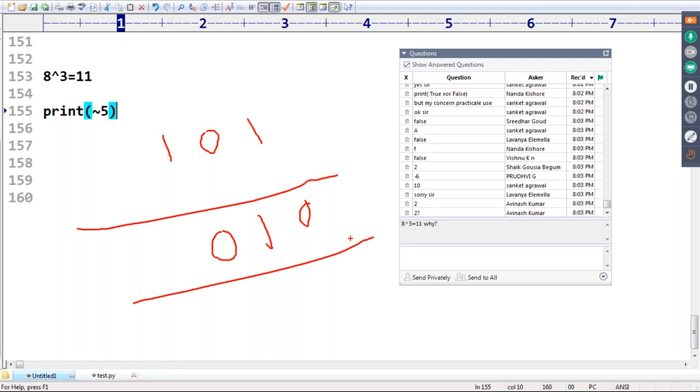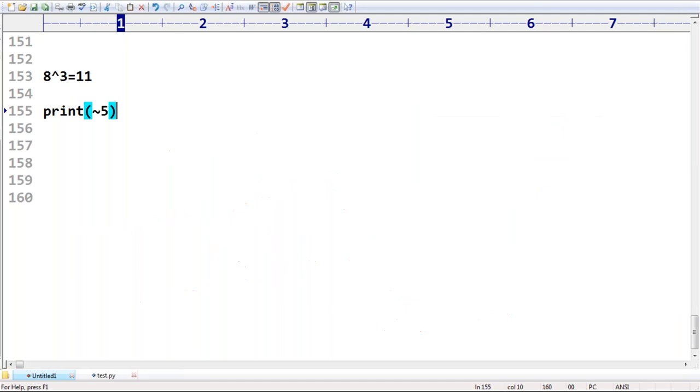Sir, 0 1 0. 0 1 0 is nothing but 2. How many people feel that 2 is the answer? Good. 2 is the answer. Excellent. Okay, 2 itself is the answer.